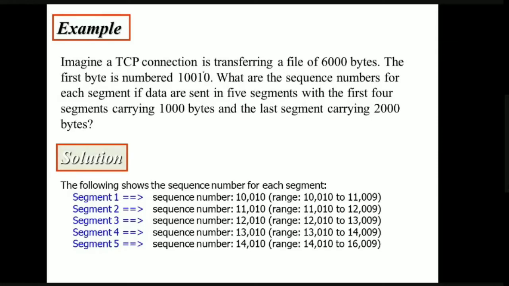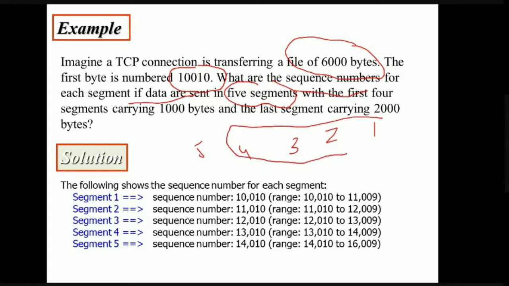Let us assume that a TCP connection is transferring a file of 6000 bytes. Now what is the first byte numbered? The first byte is numbered as 10,010. Now they are asking what are the sequence numbers for each segment if data is sent in five segments. That is, we have five segments: one, two, three, four, and five. Now these first four segments are carrying how many bytes? 1000 bytes, and the last segment is carrying 2000 bytes. Now what will be the sequence numbers for each and every segment they are asking?